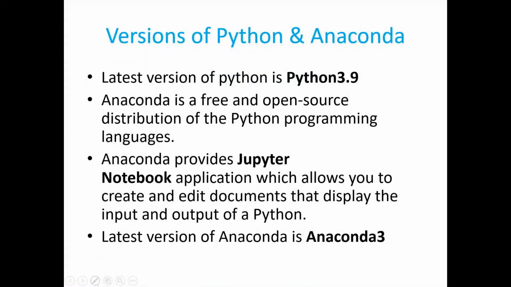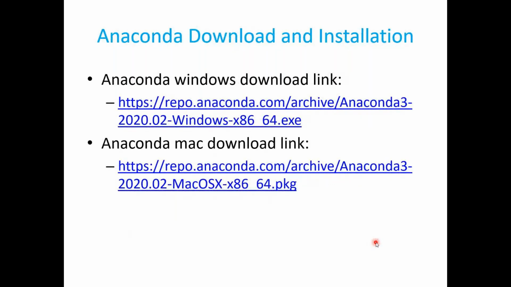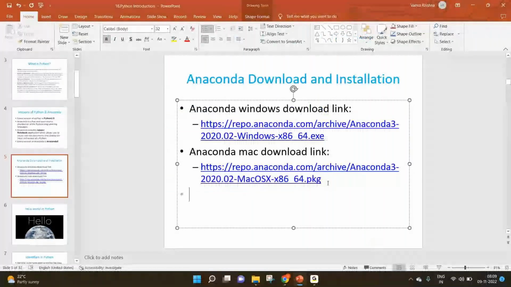To do the coding in Python, we are going to use software called Anaconda. Anaconda is a free open source distribution of the Python programming language. Anaconda provides an application called Jupyter Notebook, which we're going to use to write all the code in Python. The latest version of Anaconda that we have is Anaconda 3. These are the download links of Anaconda. I will share this with you in the chat box.